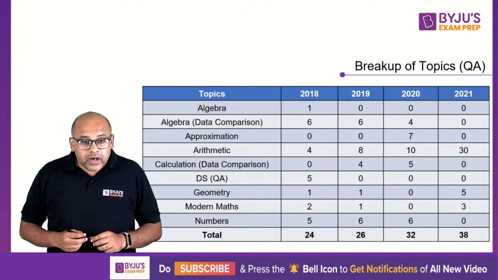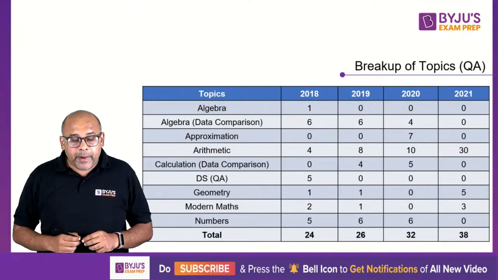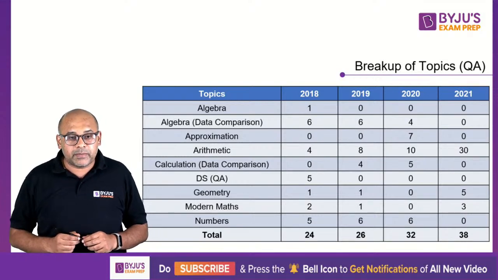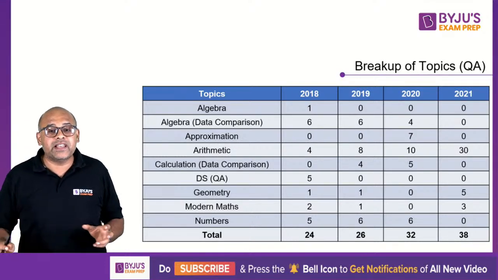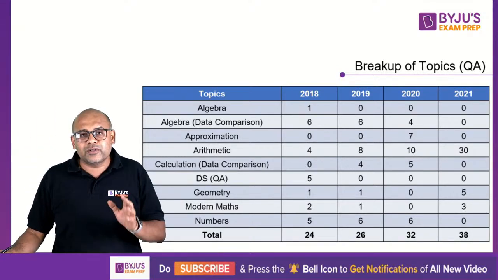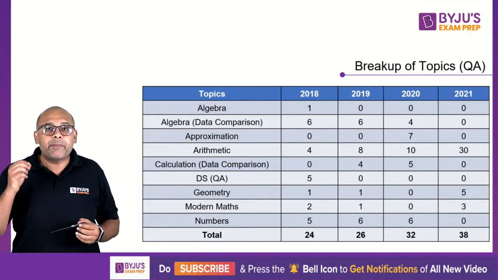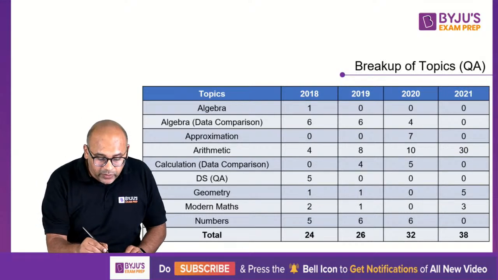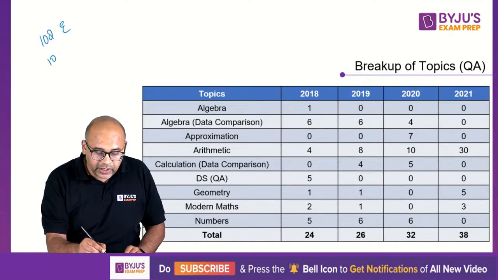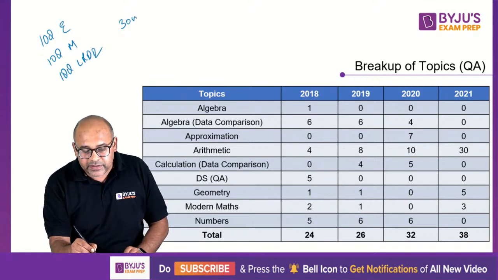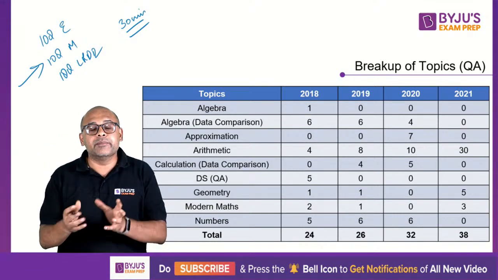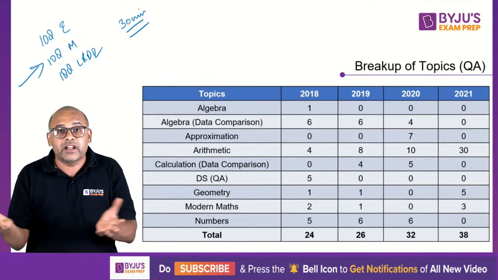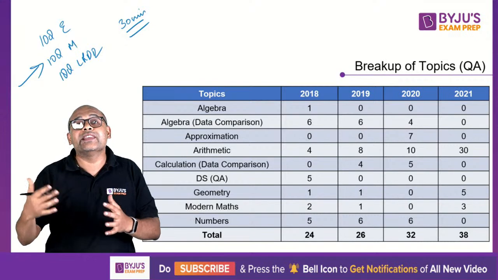Okay, Aditi Verma is asking, is it a fact that when the paper pattern is section wise, the cutoff gets higher, or does it not matter how the pattern is? Aditi, when the paper pattern is section wise, yes, the cutoff will get slightly better. I'll tell you the reason. Let us say I give you 10 questions of English, 10 questions of maths, 10 questions of LRDI, and only 30 minutes. If you are good in maths, you'll straight away go to those 10 in the middle, because it is section wise, you don't have to search for it, all 10 are there, so you will not waste time.